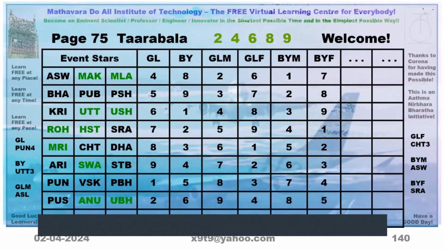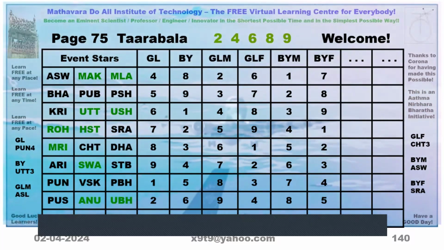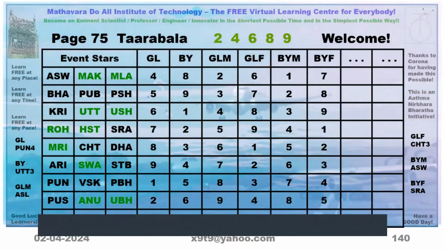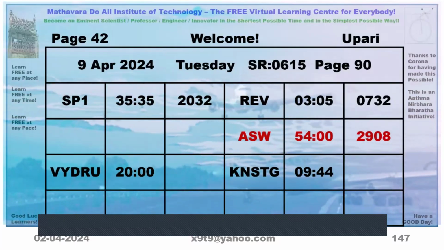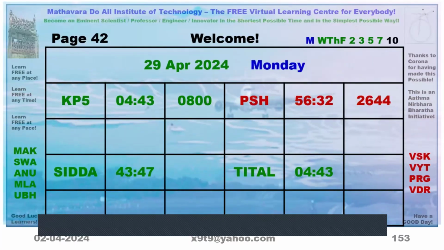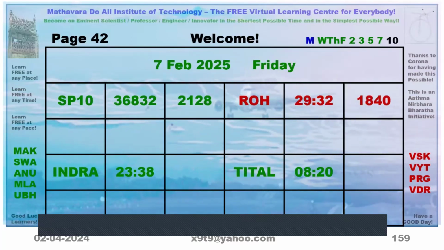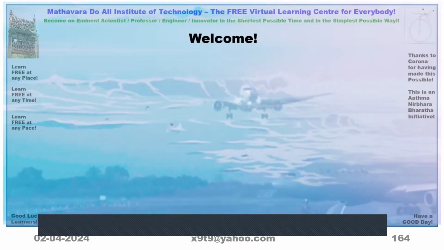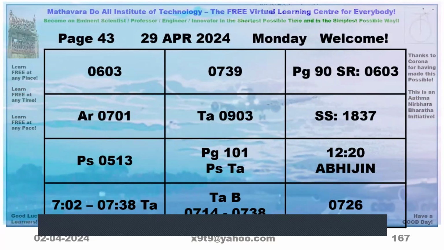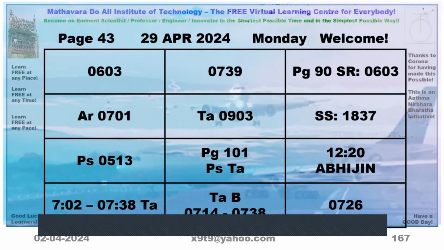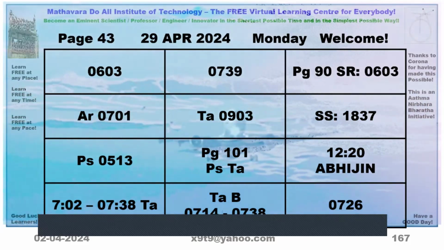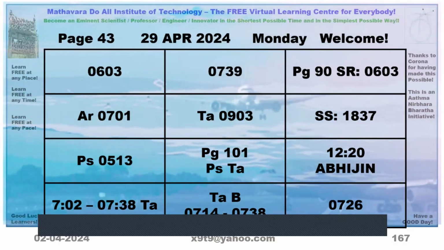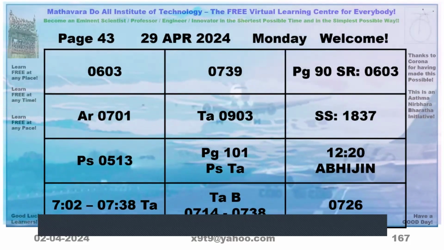Now, what is the event we have taken? It is on which date? 29th. 29th is Monday. What was the star on that day? 29th April, can you see the star?